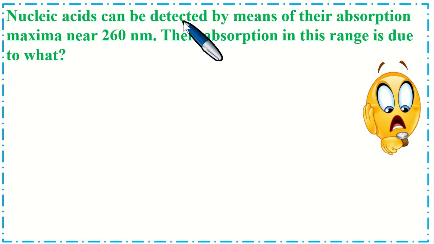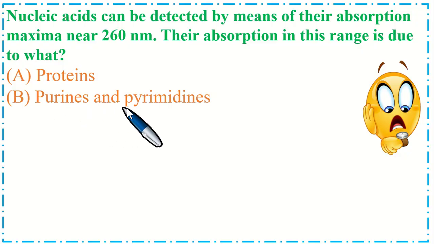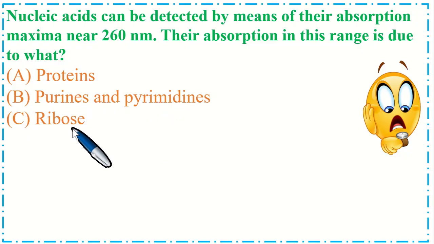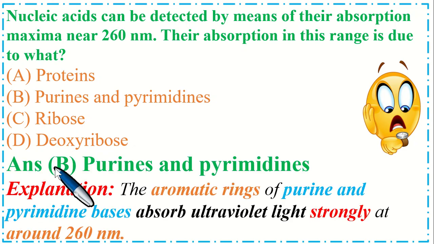Nucleic acids can be detected by means of their absorption maxima near 260 nanometer. Their absorption in this range is due to what? Option A, proteins, B, purines and pyrimidines, C, ribose, and option D, deoxyribose. So the correct option is B, purines and pyrimidines. The aromatic rings of purine and pyrimidine bases absorb ultraviolet light strongly at around 260 nanometer.